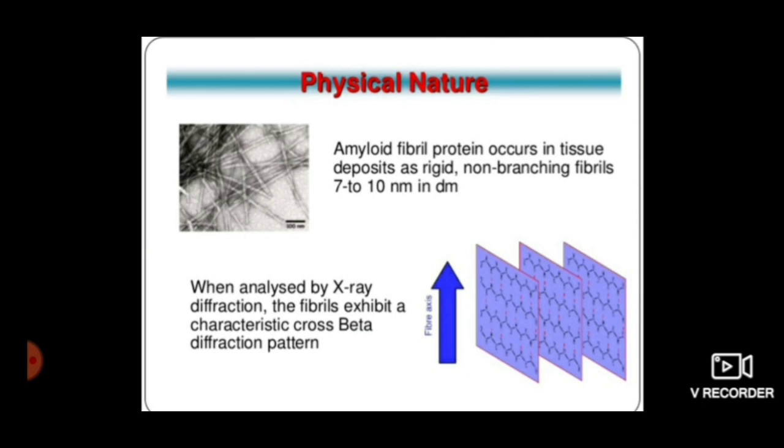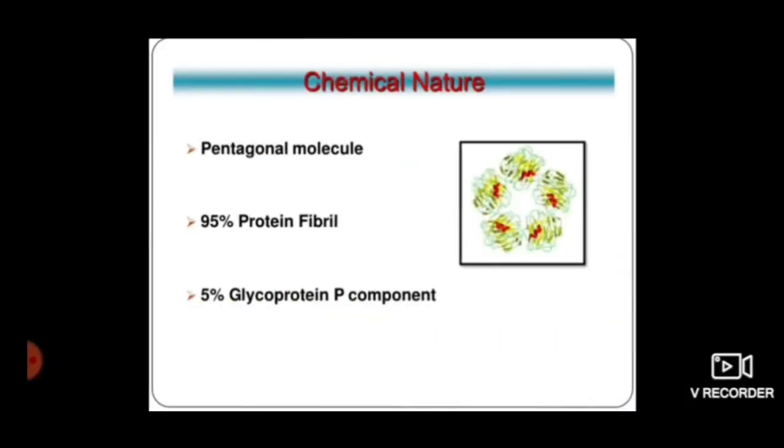On the top we can see a black and white image that is of electron microscopy. In that we can see amyloid appears as rigid non-branching fibrils of indefinite length and 7 to 10 nanometer in diameter. And the second image shows beta pleated sheet structure on X-ray crystallography. And due to this structure, under polarized light, amyloid appears apple green birefringence. Now chemical nature. Amyloid is basically 95% protein and 5% glycoprotein P component.